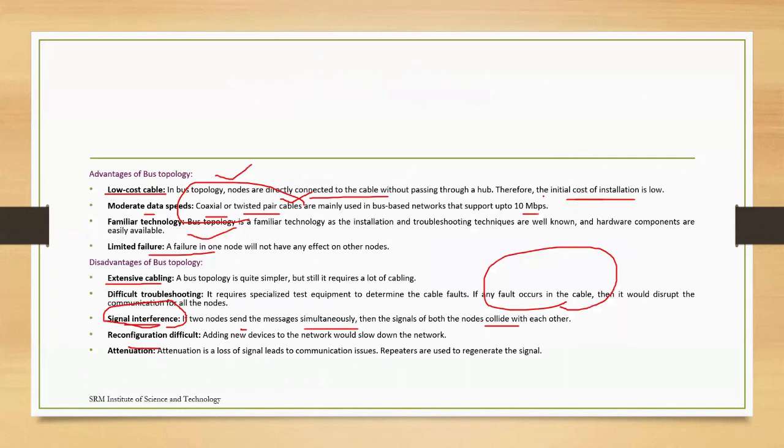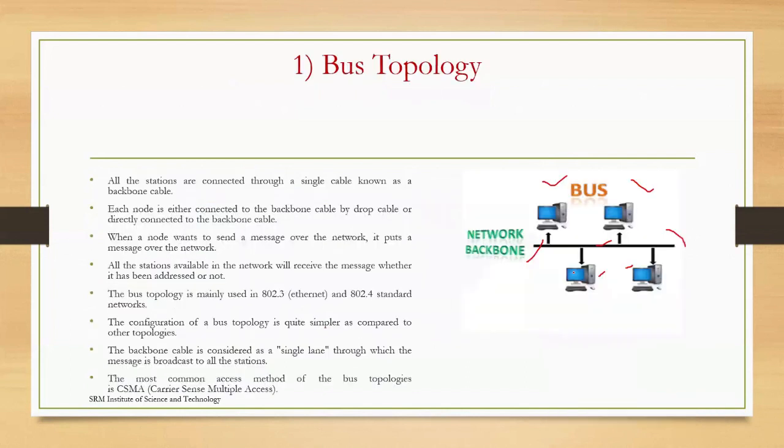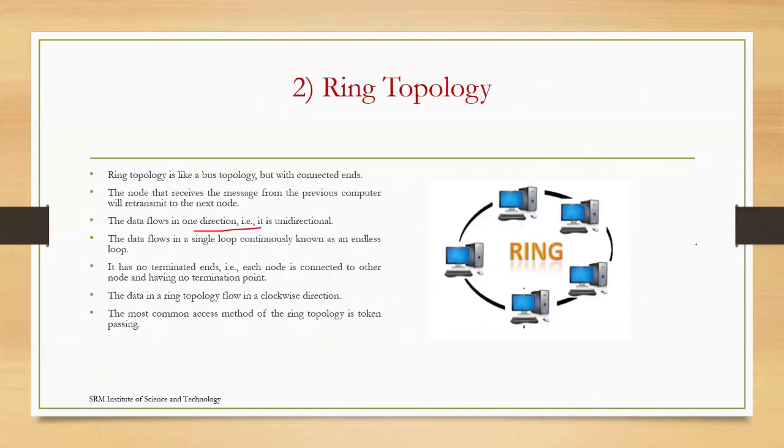If you compare with the bus topology, double side communication is possible; this system can send the message both ways. From office, you can go to your house. From your house, you can go to office. But here, not like that. Ring topology, so one by one, we have to go unidirectional.